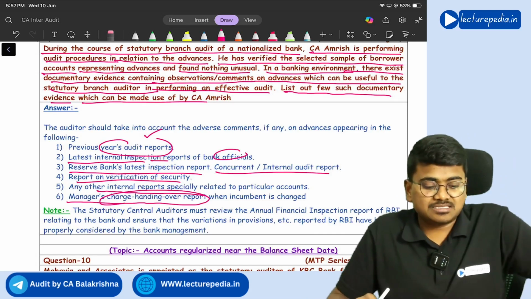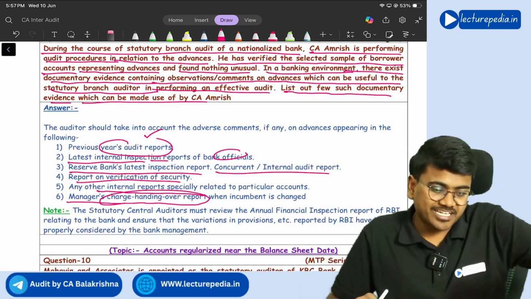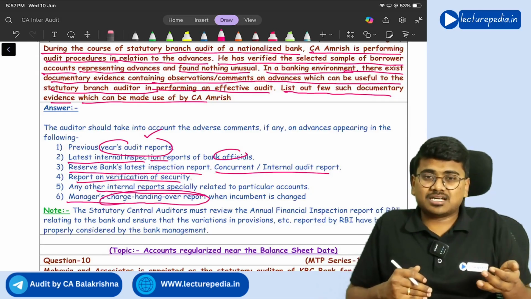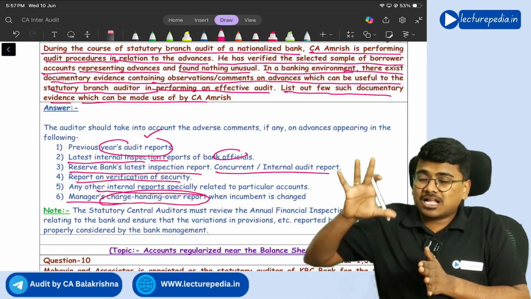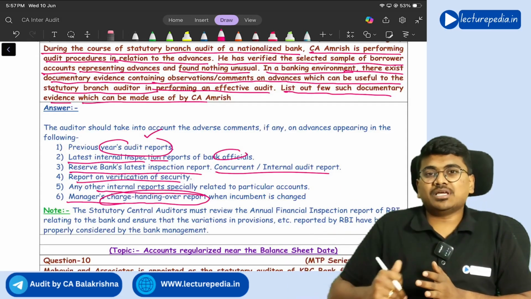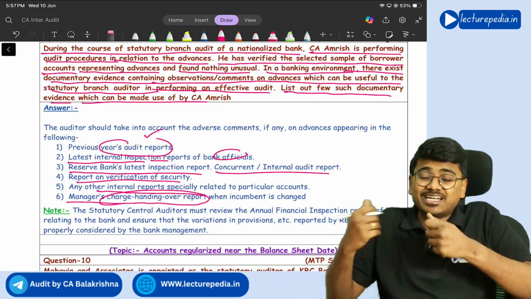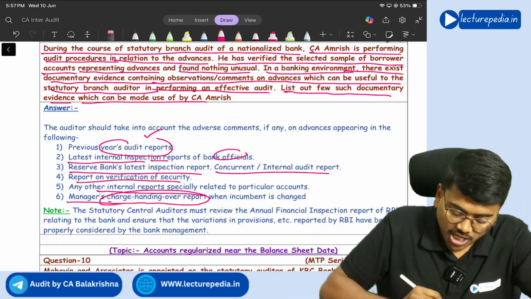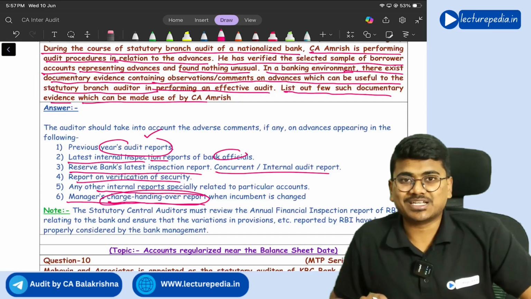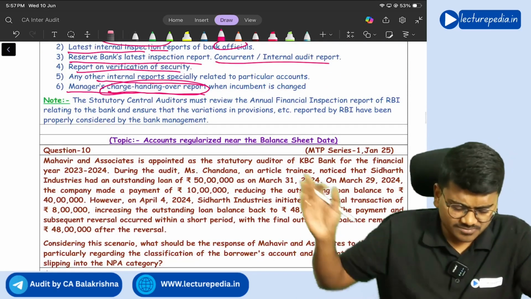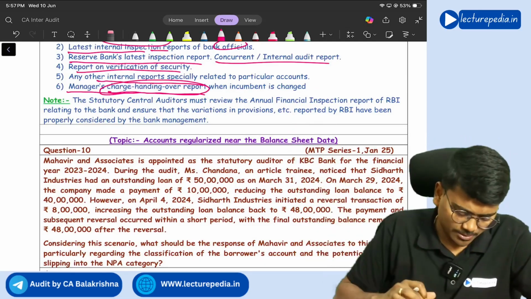So when existing manager is going out and a new manager is coming in, the outgoing manager will hand over all the assets of the branch, all the advances of the branch to the incoming manager. That handing over will be done in the form of a report. You will call that as charge handing over report. Got it? Yes, sir. So these are various reports that will be available.